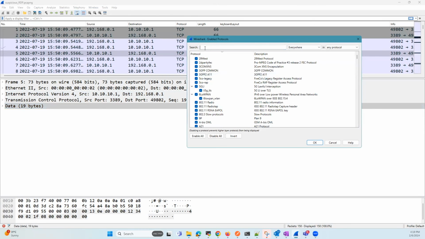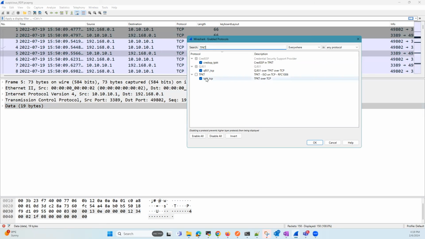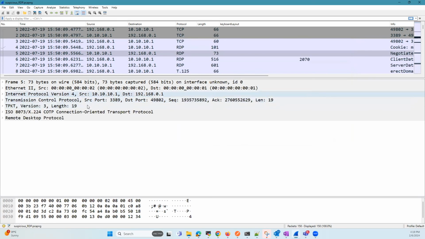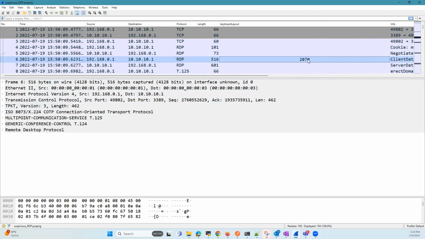When I filter for TPKT, as you can see, I have disabled TPKT. So we haven't informed Wireshark to try to decode as TPKT yet. I'm going to go ahead and enable this. As soon as I do that, you can see that Wireshark is able to dissect it appropriately and show us the RDP packets. And we can see that there is the keyboard layout of 2070, which we added as part of our column here.